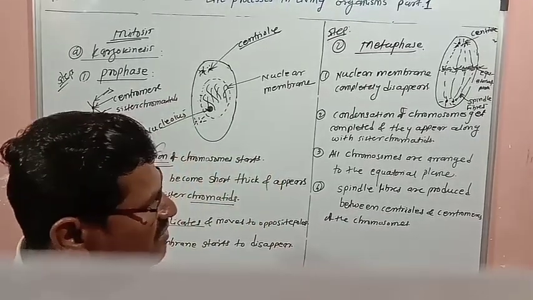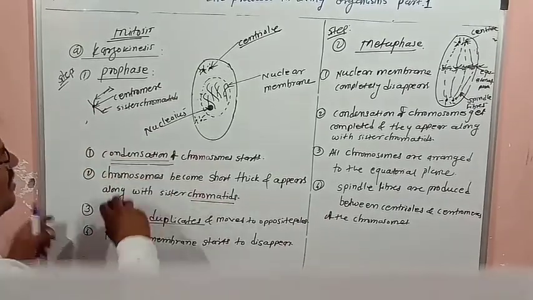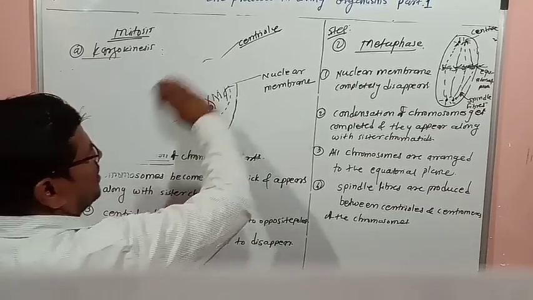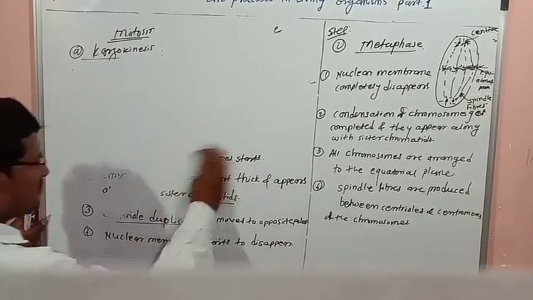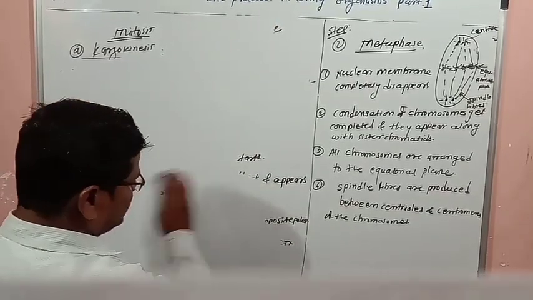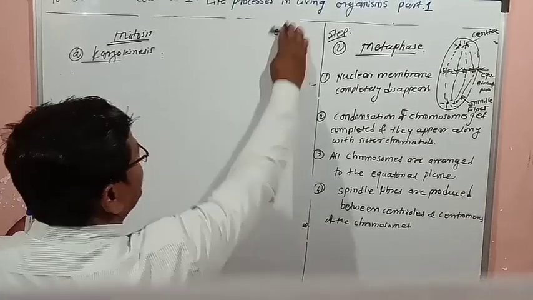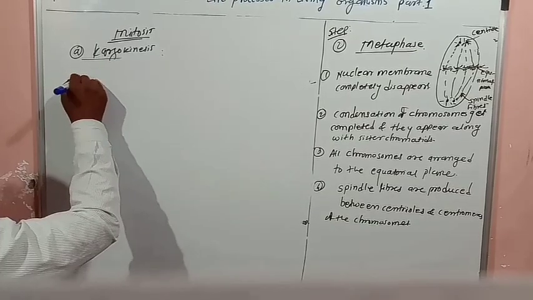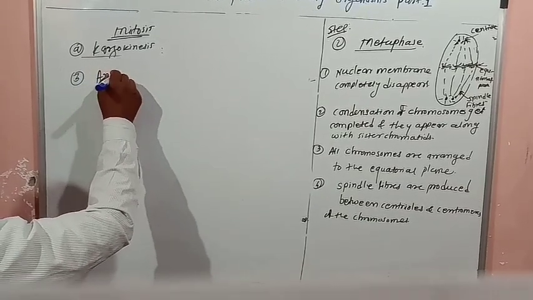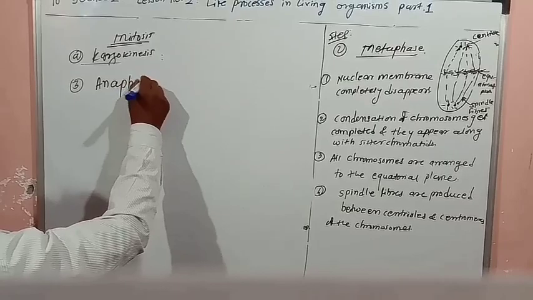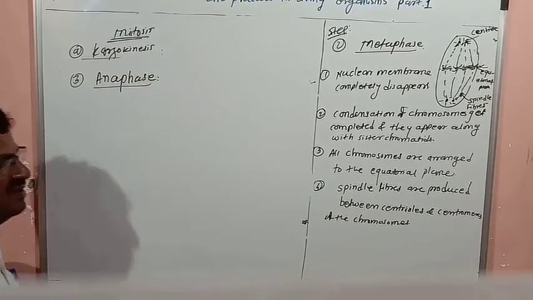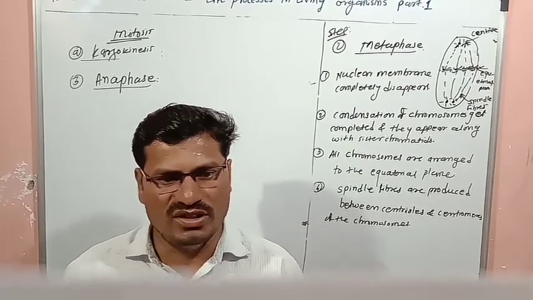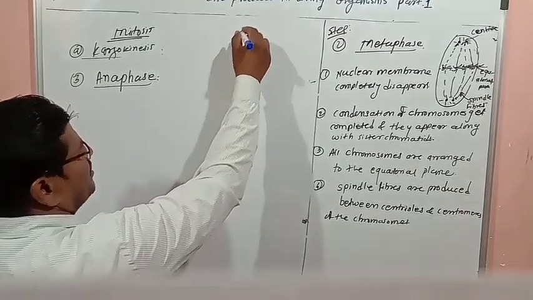Now the next step we are going to learn, the third step in karyokinesis, is the anaphase. So firstly we will draw the diagram and then we will explain the points. First, we have to draw the diagram.